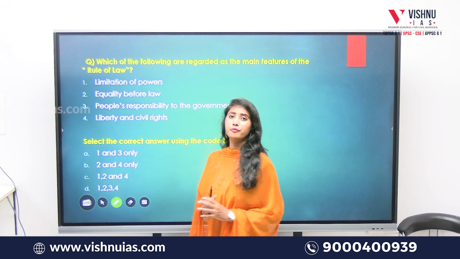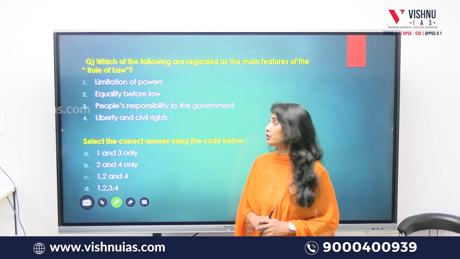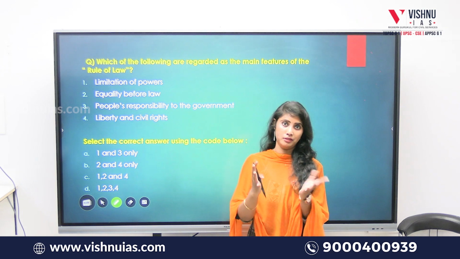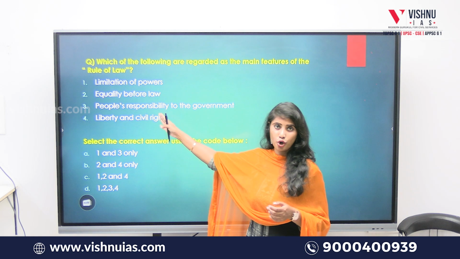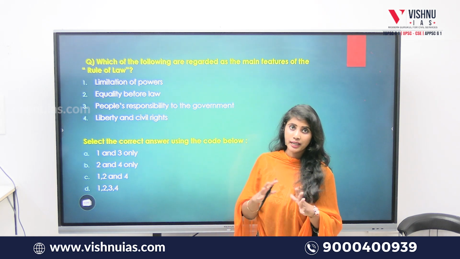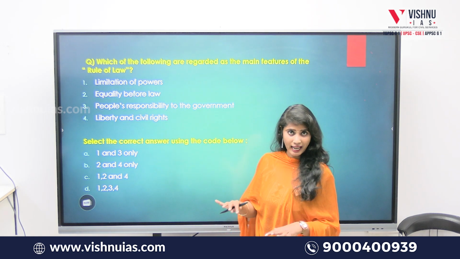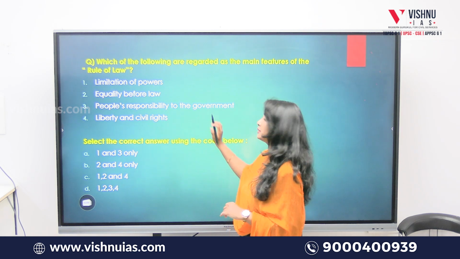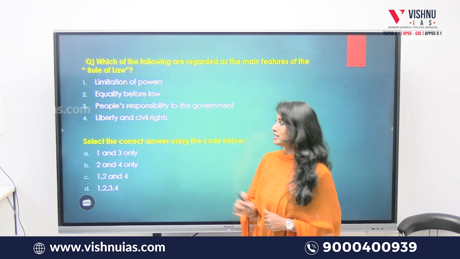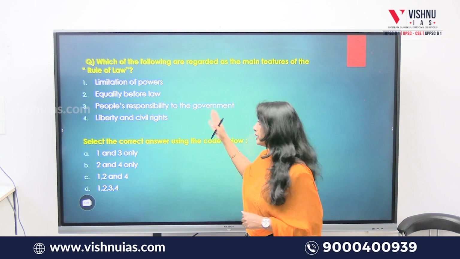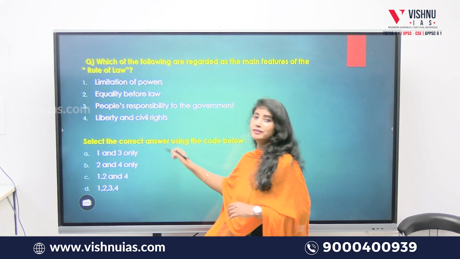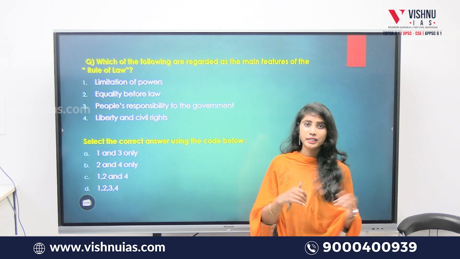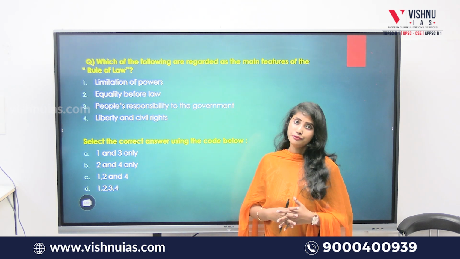First, limitation of powers. Is it true? Yes, absolutely. Rule of law will limit the powers of the government. Next, equality before law. Yes, it guarantees equality before law for all the citizens of the land. True. People's responsibility to the government. No, it doesn't represent the people's responsibility to the government. So this option is wrong. And finally, liberty and civil rights. Yes, it talks about the liberty and civil rights of the citizens of any country.